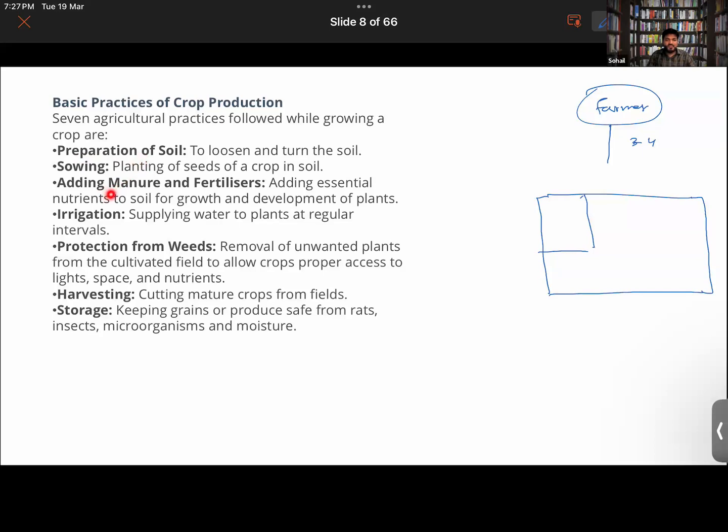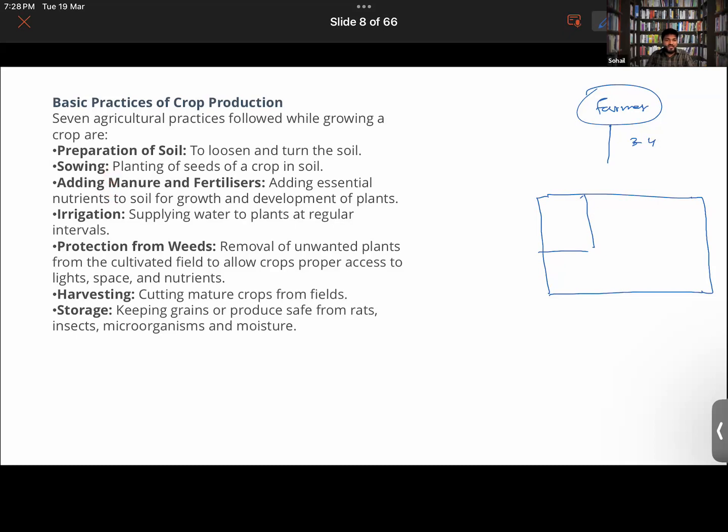But it's not like we will sow any random seeds. We will be choosing a particular kind of seed. Seeds have to be sown in the ground at a right depth, right? What are the different methods of sowing? We'll be studying about that also.